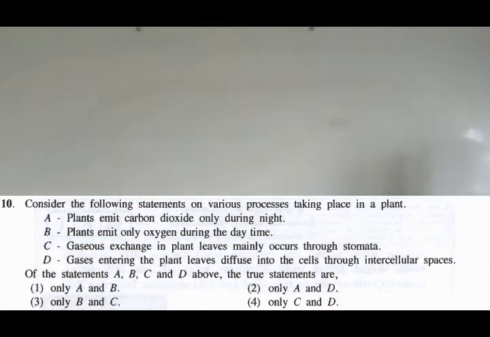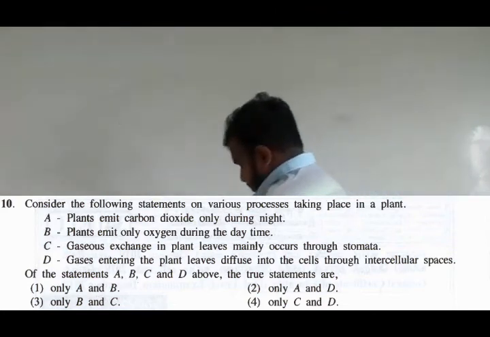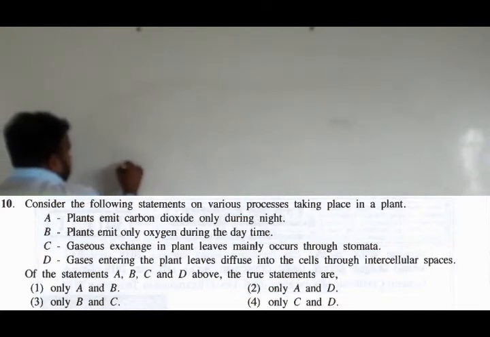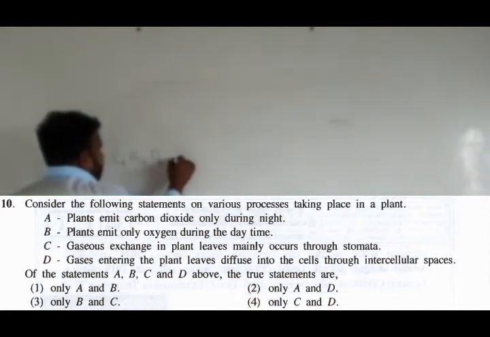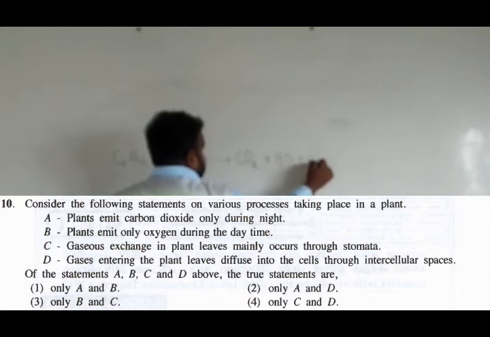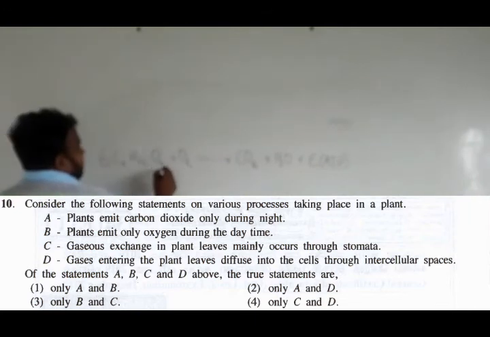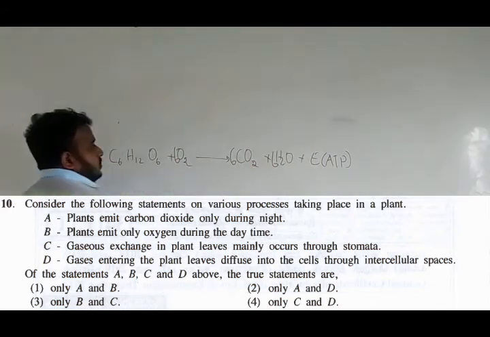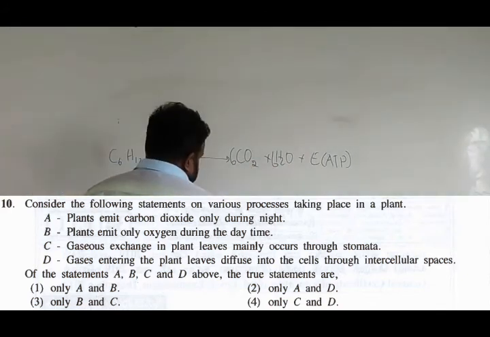Plants emit carbon dioxide only during night. During night? Come on. Why does carbon dioxide come out? Carbon dioxide comes out because of the following reaction: C6H12O6 with O2 gives CO2, H2O and energy in the form of ATP. So if you balance, 6 and 6. So here this is the cell respiration process.